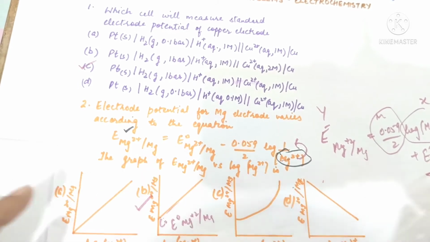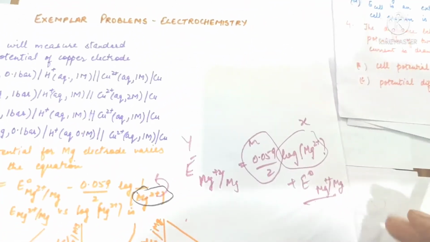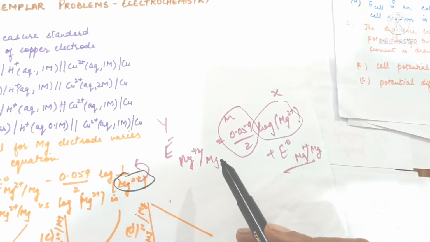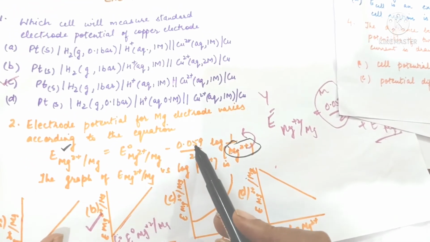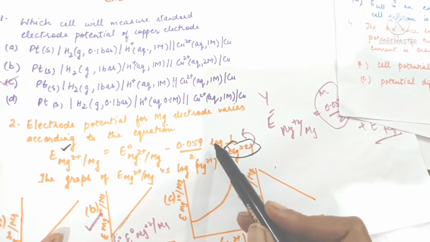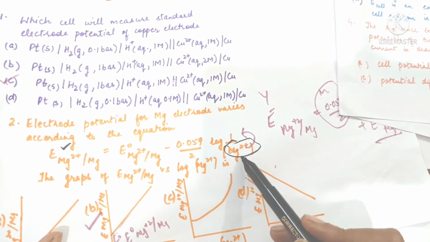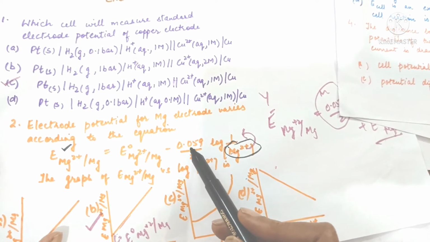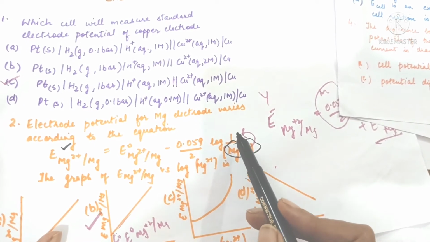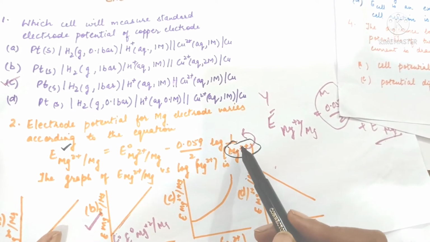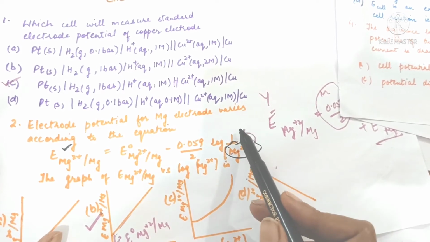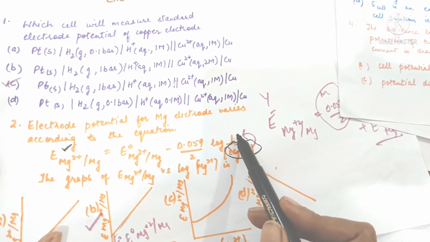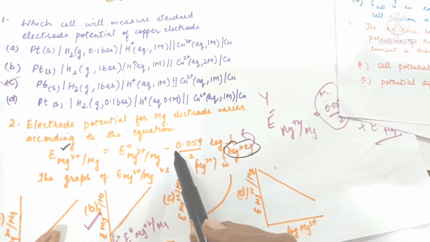On rearranging this equation, we get electrode potential is equal to minus 0.059 upon 2 into log of 1 upon concentration of magnesium ions, which changes to plus 0.059 upon 2 log of concentration of magnesium ions, because we move the denominator term to the numerator term by changing the sign.